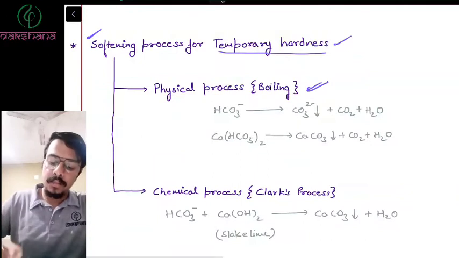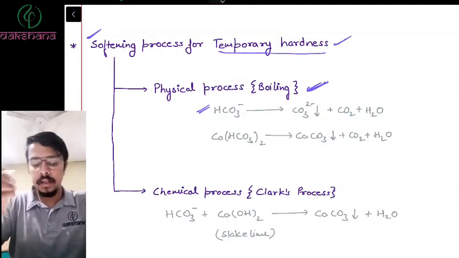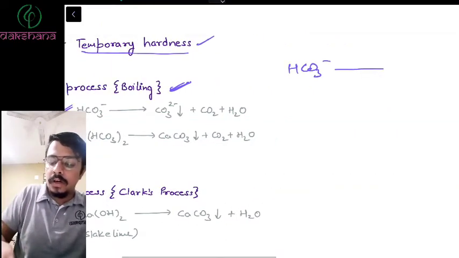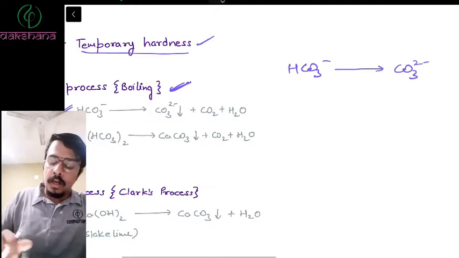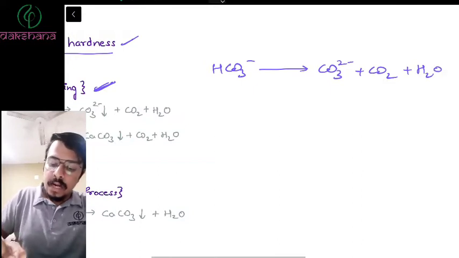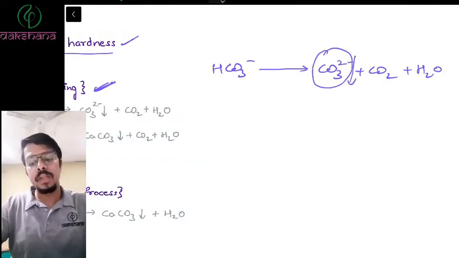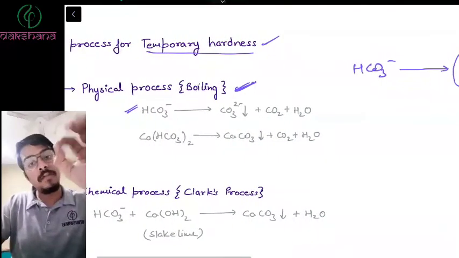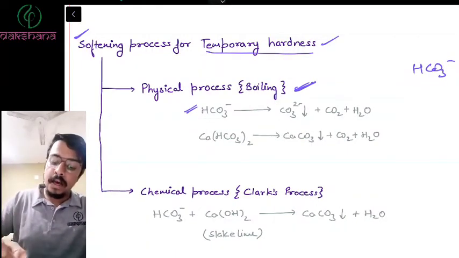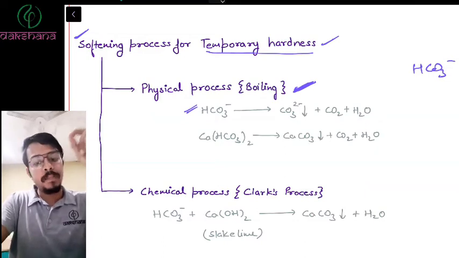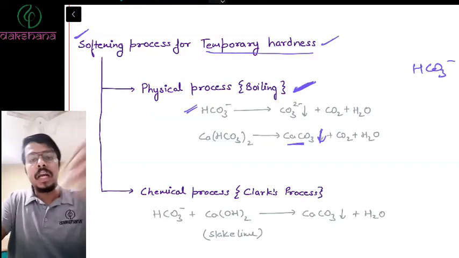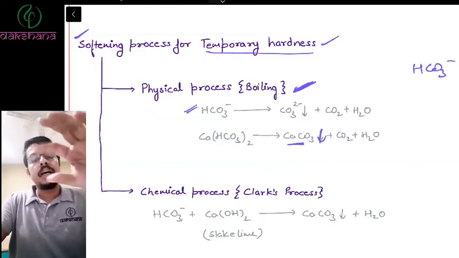What you do to remove temporary hardness is heat the bicarbonate, and when bicarbonate is heated, it gets converted into carbonate plus carbon dioxide plus H2O. And this carbonate forms a precipitate. This carbonate is that white precipitate that you see when you boil water. So water when heated gives you a white precipitate because of the carbonate. And if it is precipitated out, which means you have separated calcium, the water is removed of hardness.